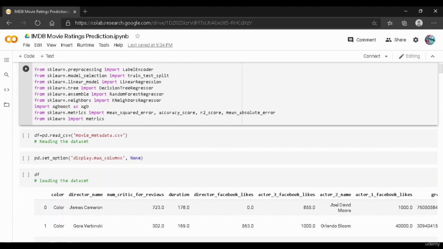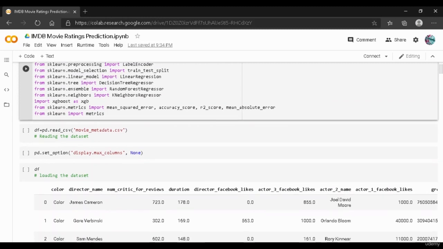The mean squared error is an estimator that measures the average of the squares of errors. Then we have the accuracy score, which will tell us how accurate our model is. And then we have the R2 score. The higher the R2 score, the better the model's performance, and the R2 score should be closer to 100.